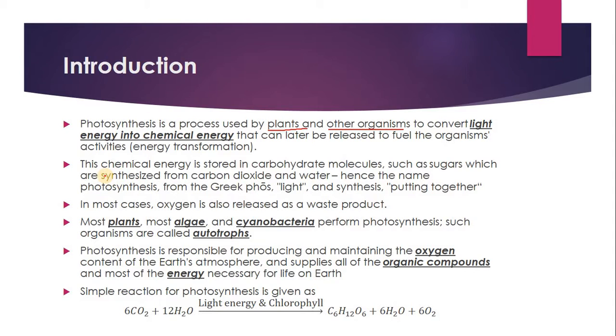The next point is that this chemical energy is stored in the form of carbohydrate molecules such as sugars, which are synthesized from carbon dioxide and water. So when you have carbon dioxide and water in the presence of sunlight, plants convert them into carbohydrate molecules. The name photosynthesis has come from a Greek word which is a combination of two words. One is phos, which means light, and synthesis, which means putting together. That means light puts together the carbon dioxide and H2O into carbohydrate molecules.